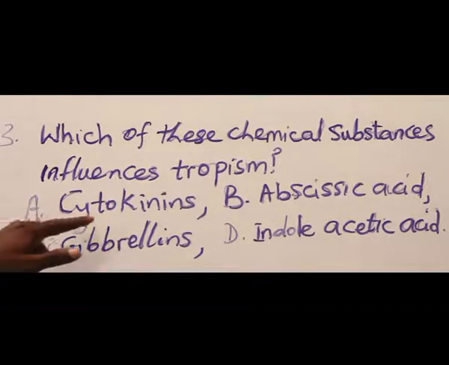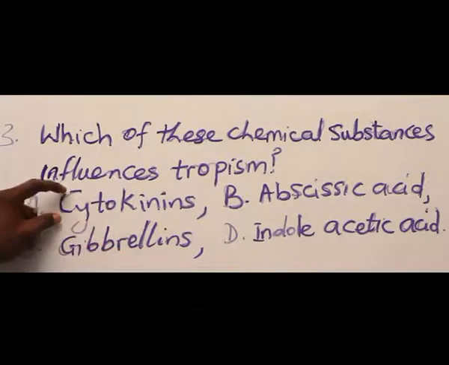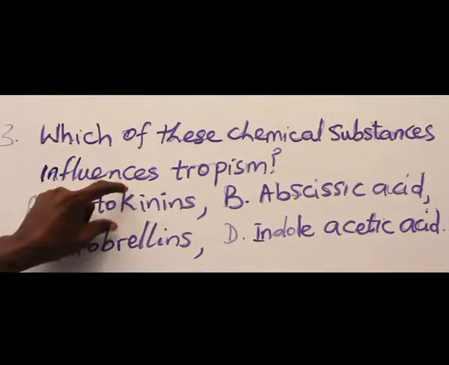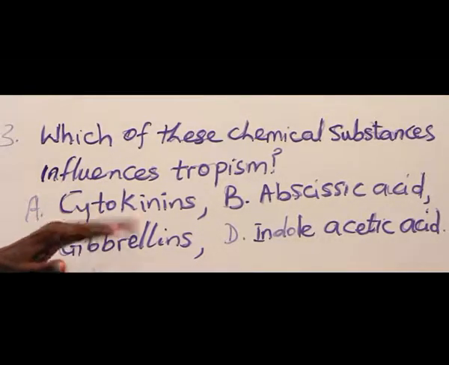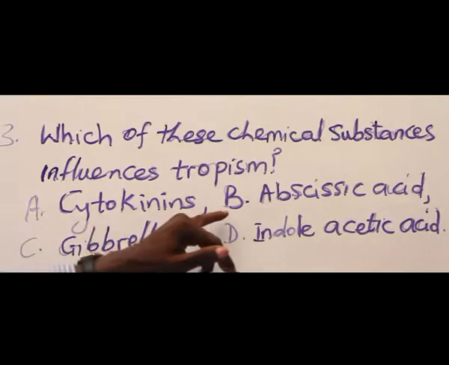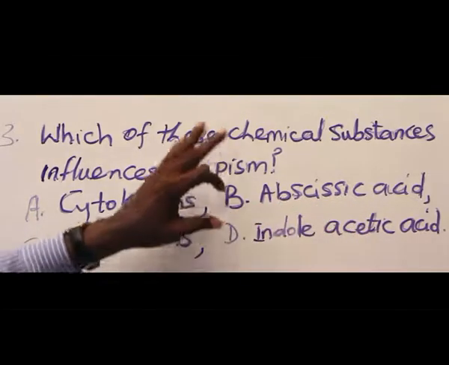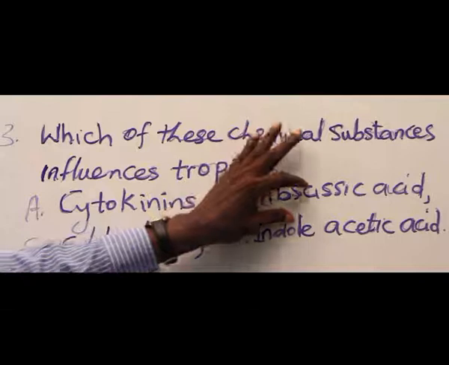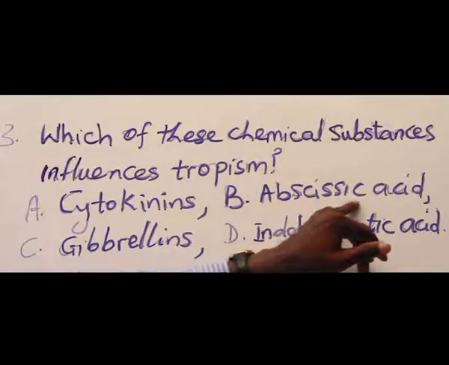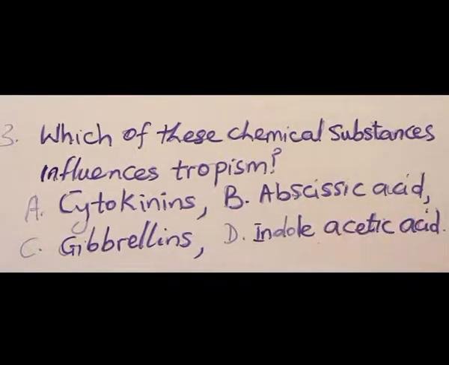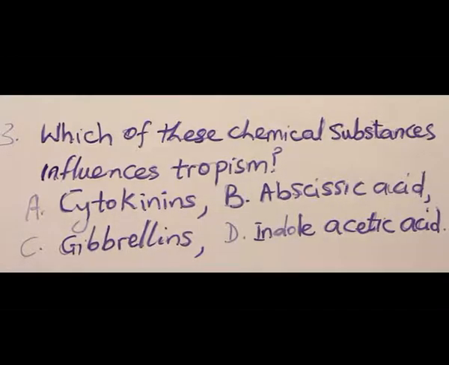We have A, cytokinins. This is a plant hormone that influences cell division. B, abscisic acid. This is a plant hormone that influences abscission, and abscission leads to falling off of fruits, leaves, flowers, and so on.